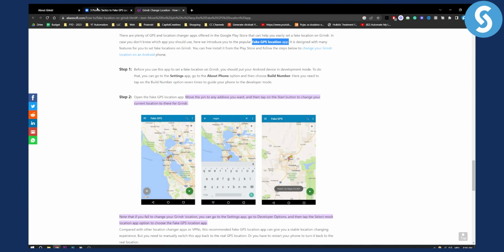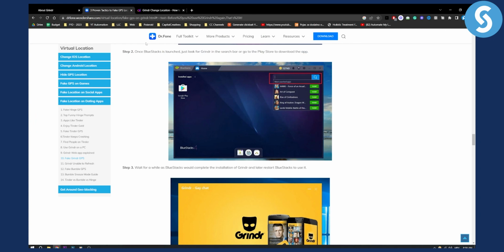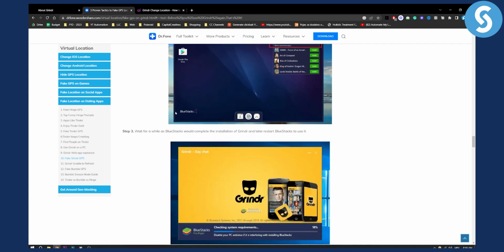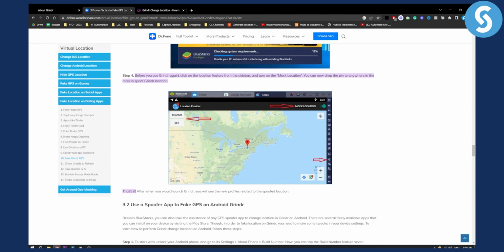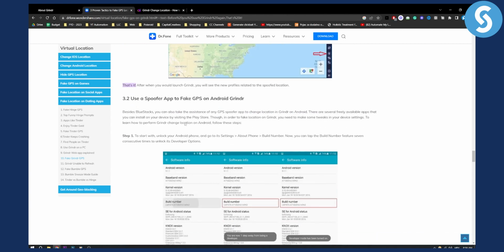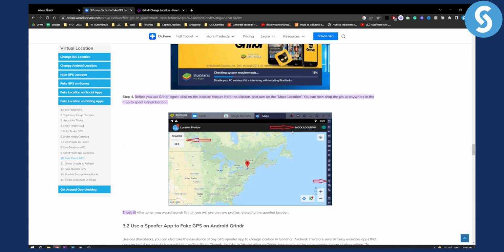Another way you can do this is to install BlueStacks and use Grindr on your PC. Before using Grindr again, you can click on the location feature from the sidebar and turn on the mock location. You can now drop the pin anywhere in the map to spoof Grindr location, basically. And then you can use a spoofer app as well to fake the GPS, but I would not really recommend that.